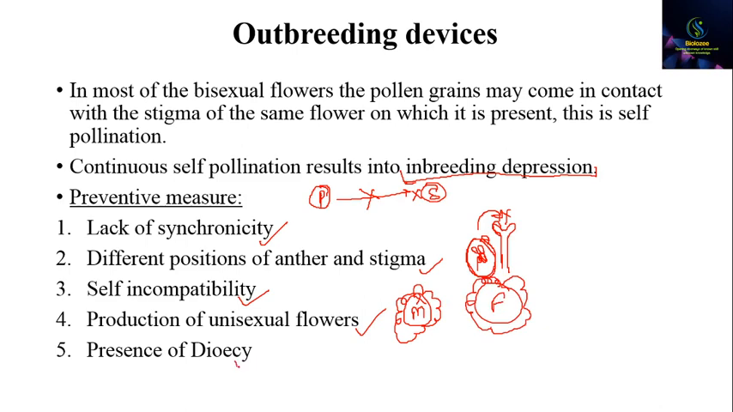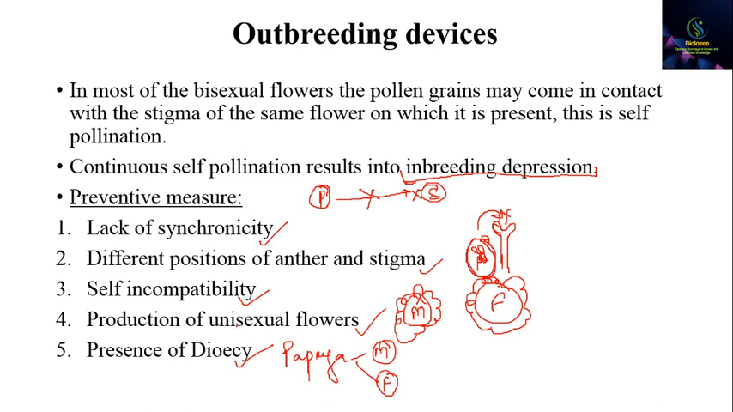Another mechanism is the presence of dioecy. In dioecy, as in the case of papaya, either the plant is a male plant or the plant is a female plant. The male plant will have flowers with only anthers, and the flowers of the female plant will have only stigmas or the female reproductive organs. So these are the preventive measures: lack of synchronicity, different position of anthers and stigma, self-incompatibility, production of unisexual flowers, and presence of dioecy.